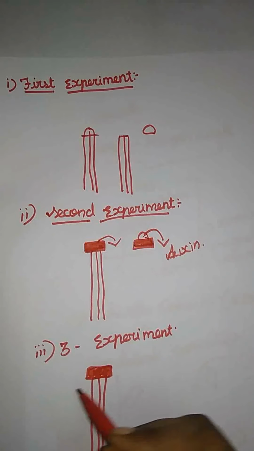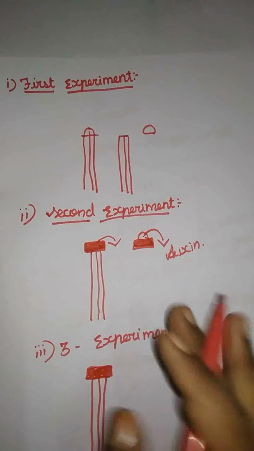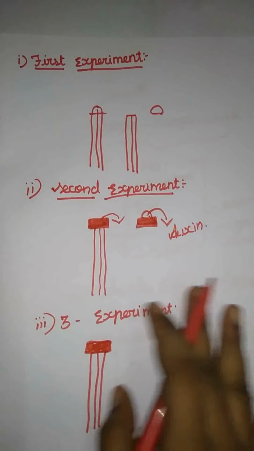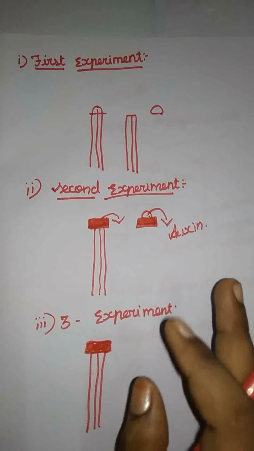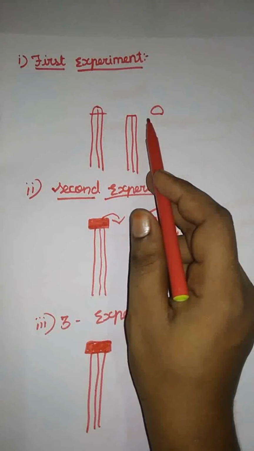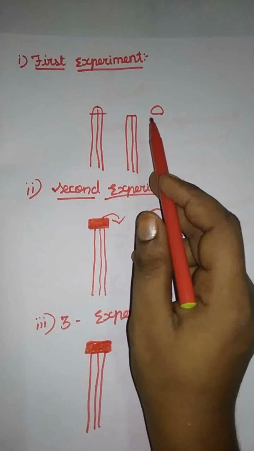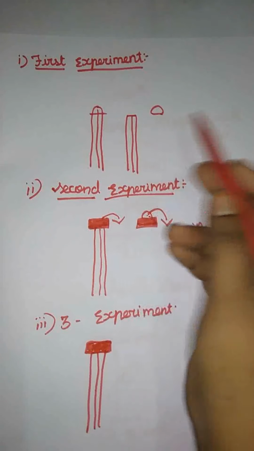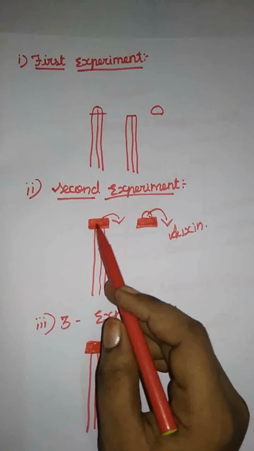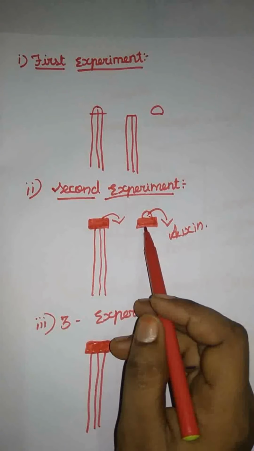Then only if I place the agar block again, the plant shows some growth movement. So again we come to the conclusion. This is the Went experiment. First, they cut the tip of a coleoptile and observe whether the plant shows any growth movement. It didn't indicate any growth. Again they place an agar block; it didn't indicate any growth. Then they remove the agar block.